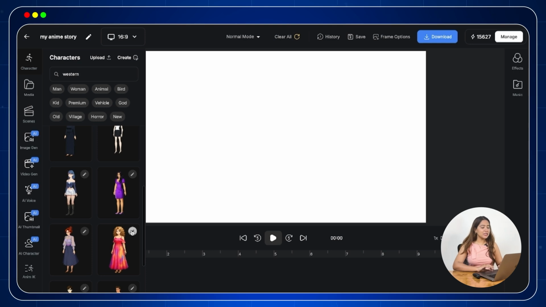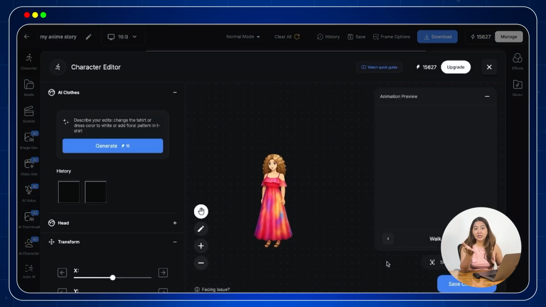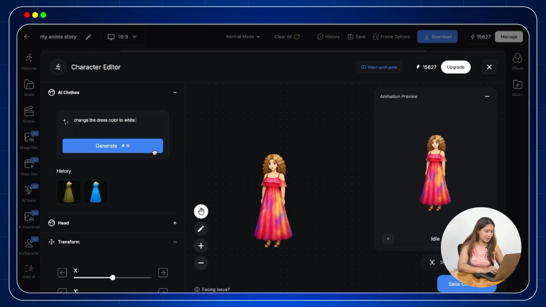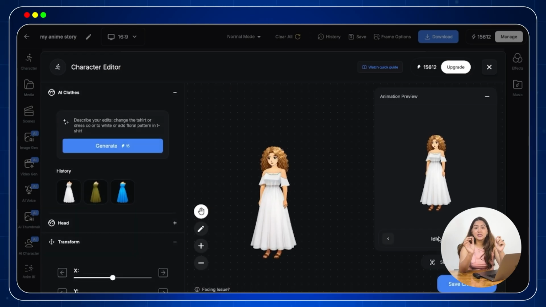Now click on the edit button next to her, and a new window will open that will direct you to character editor. Here you can edit your character using AI prompts. For example, if I want to change the dress color to white, I will just type that here and hit generate. And voila, our character now wears a white dress. After making modifications, don't forget to preview the animation and don't forget to save it. This ensures your character remains consistent across all the animations that you're going to create.